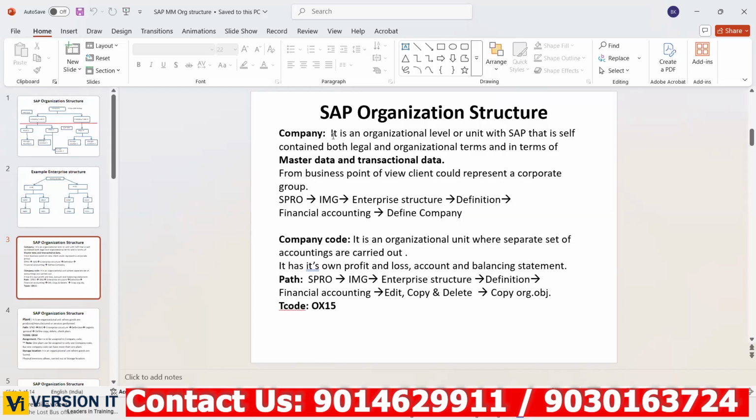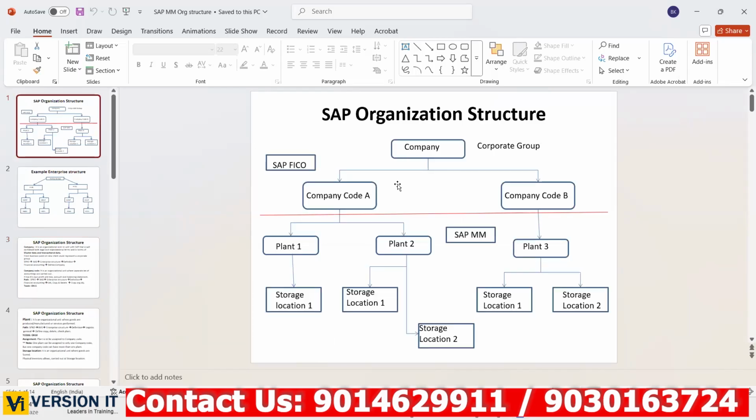Now you understand why this is in the FICO area. This company code, setting it up and managing it, is all taken care of at SAP FICO level. FICO consultants will take care.